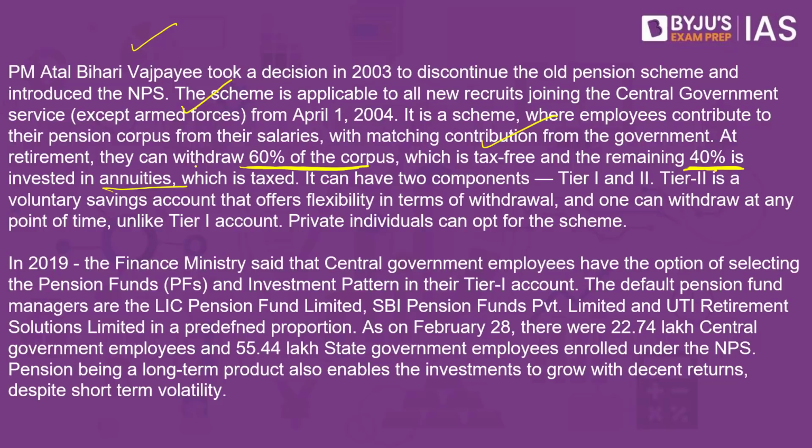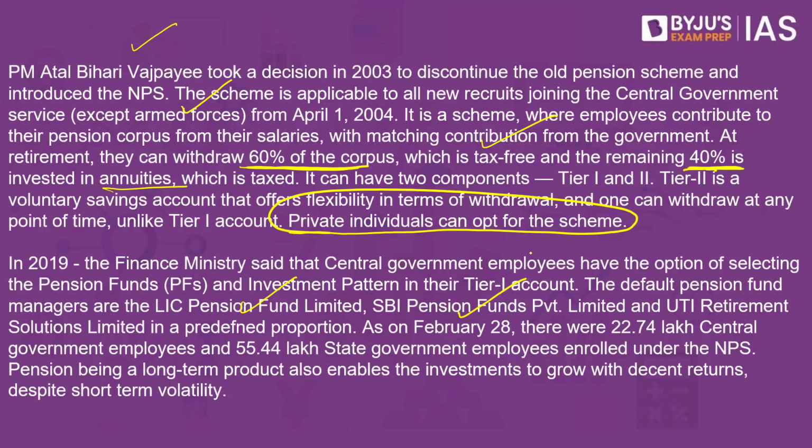It is compulsory for all the central government employees. Private individuals can also opt for the scheme. So it is open to everyone. Just that for private individuals who work in private organizations, it is optional. The government has also introduced changes in this. In 2019, the government said that central government employees can decide who will invest their money of the pension scheme. By default, the money will be invested by LIC Pension Fund Limited, SBI Pension Fund Limited, etc. But if you want, you can change that as well, and you can decide how your money will be invested.